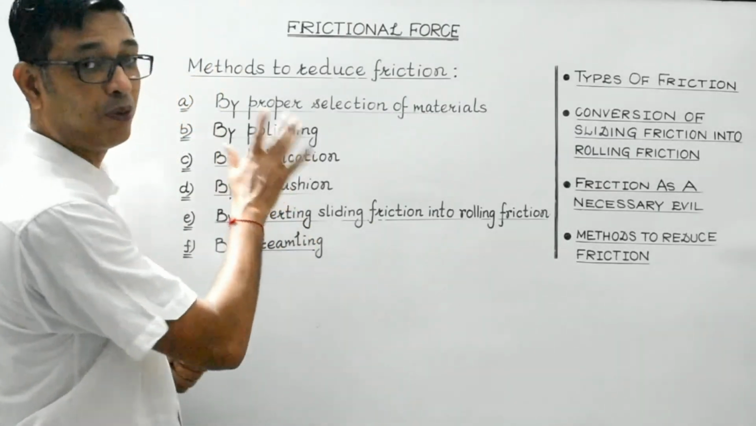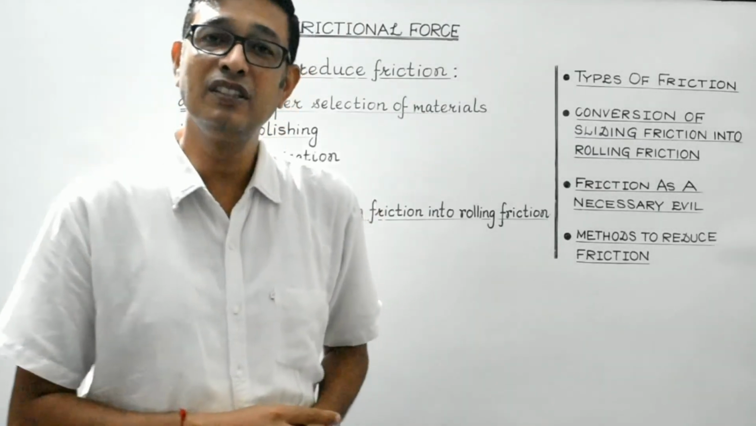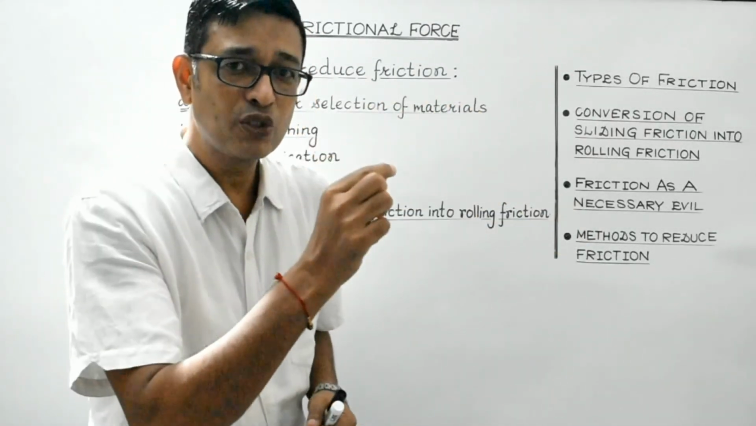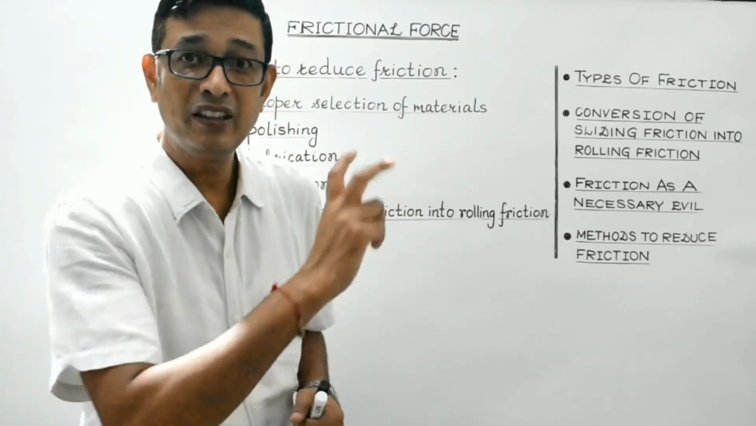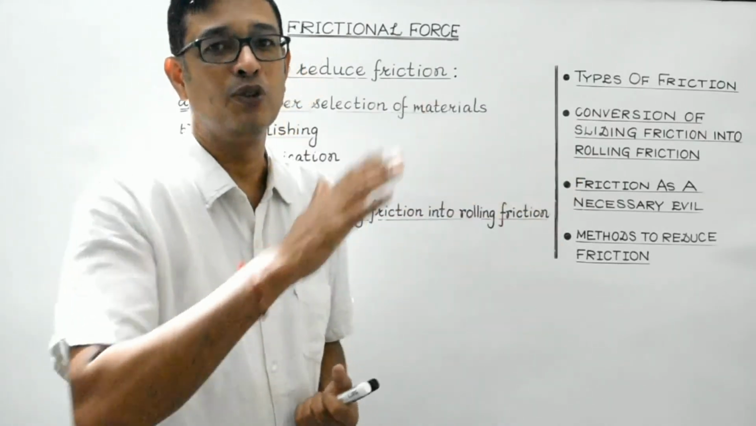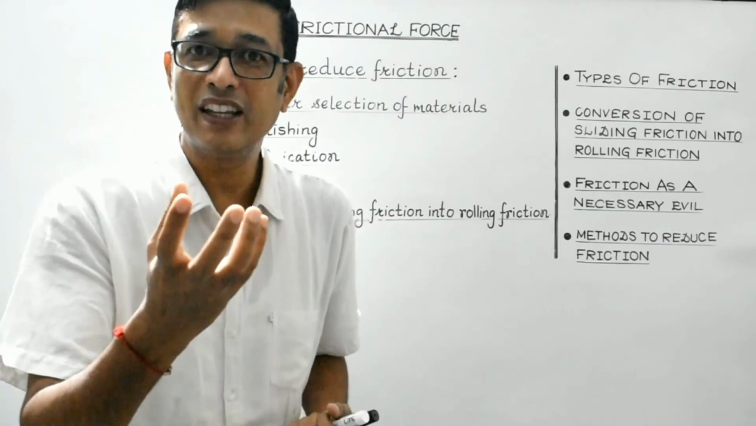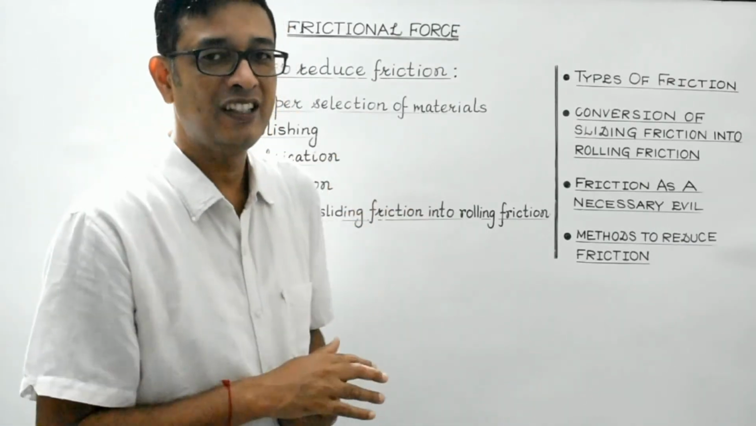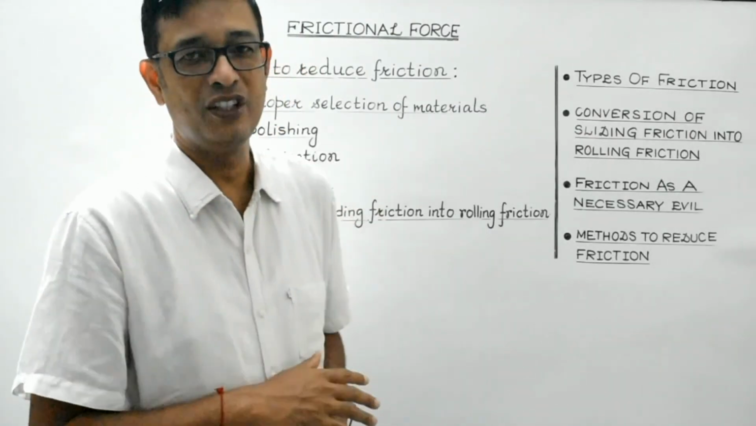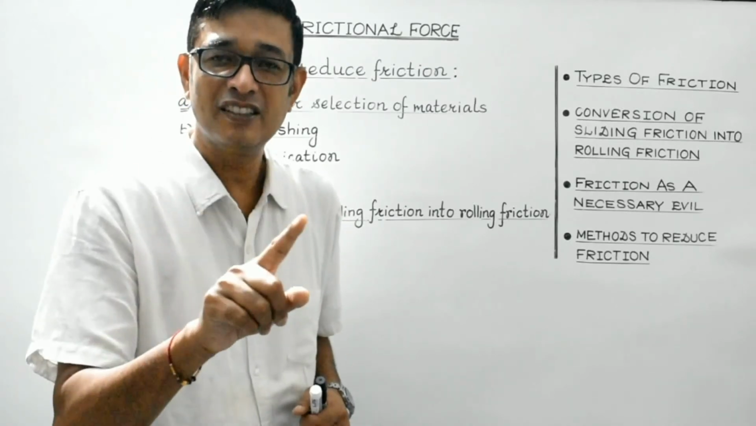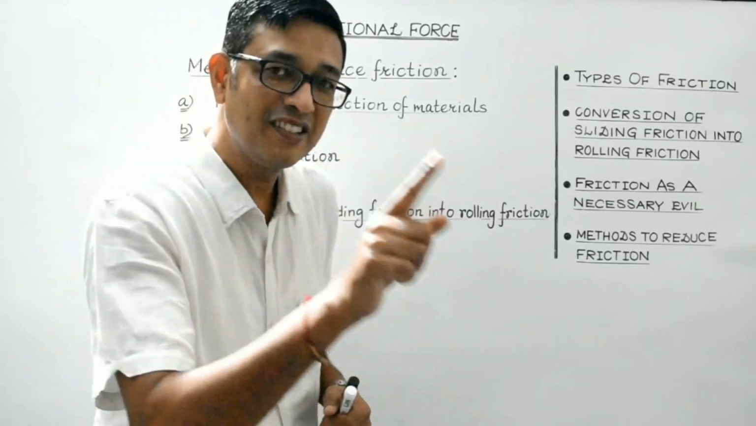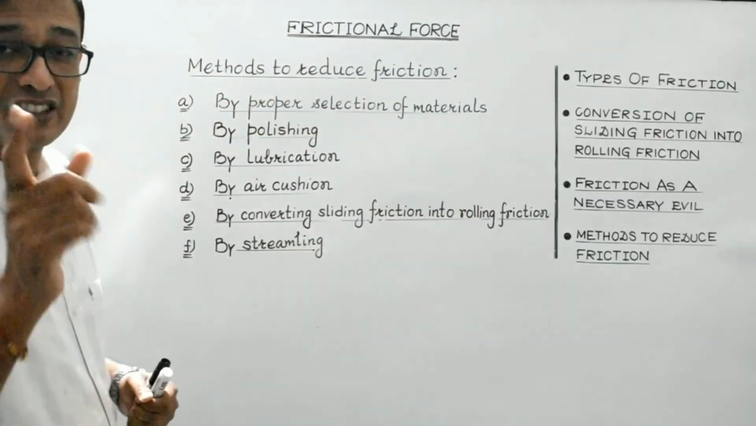Okay, next one is by polishing. What happens is, when we polish a rough surface, then it tends to fill the gap between the two projections. Actually, a layer of the material is formed over the surface. So interlocking between the surfaces gets reduced, and as a result, the surface becomes smooth and the friction gets reduced. So by polishing of a surface, the interlocking gets reduced, the surfaces get smoother, and hence the friction gets reduced, right?